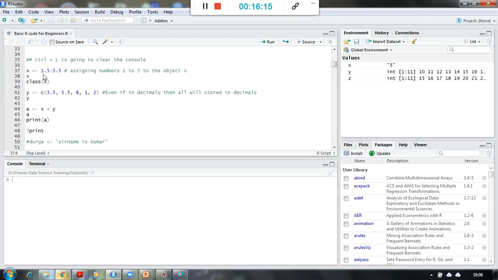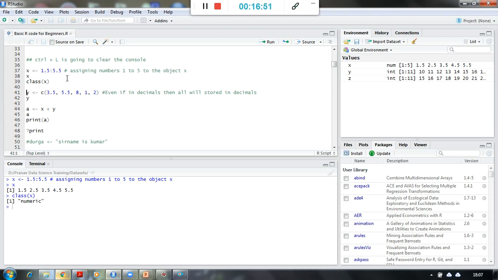Now I am storing the values 1.5 to 5.5 in sequence, in a series, in x. So if I say 1.5 colon 5.5, the values are stored exactly at a difference of 1, right? So when it comes to a sequence with the colon operator, it works in this way. What is the class of x? Now again it has given me numeric, right?